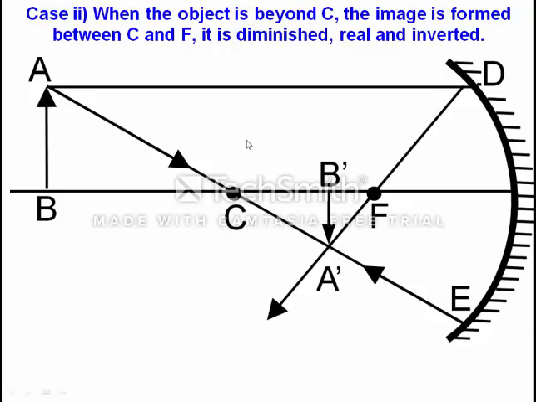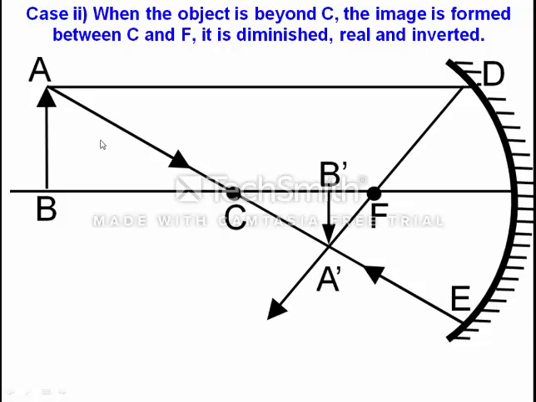And since the object is above the principal axis but the image is below the principal axis, the image will be inverted. So first, the nature is that the image is real and inverted.